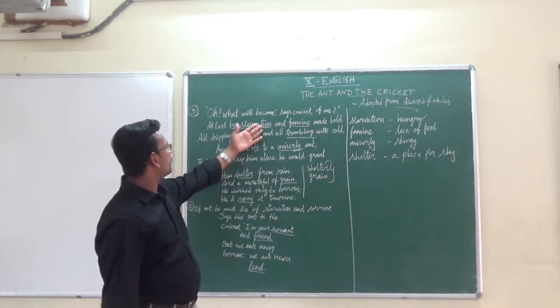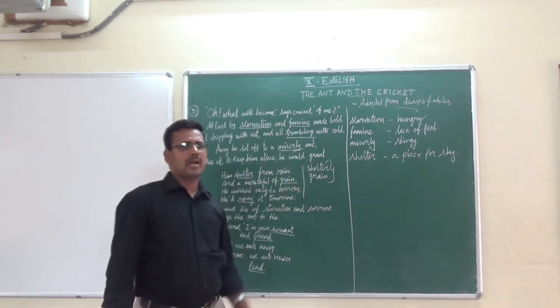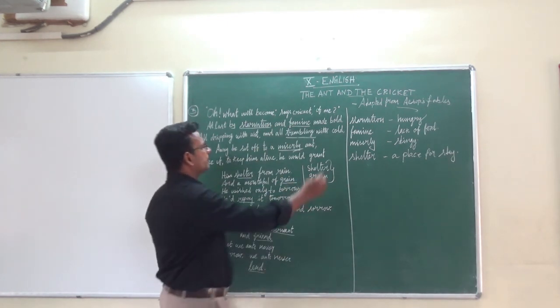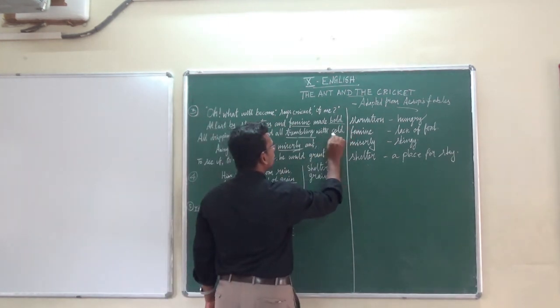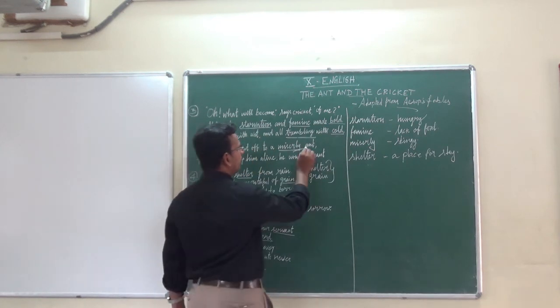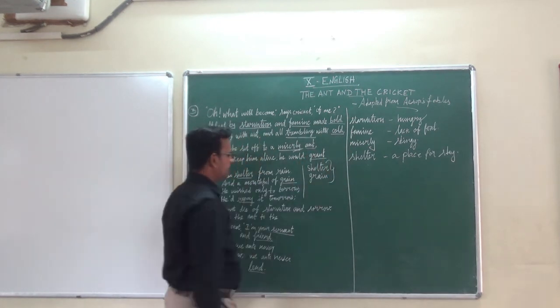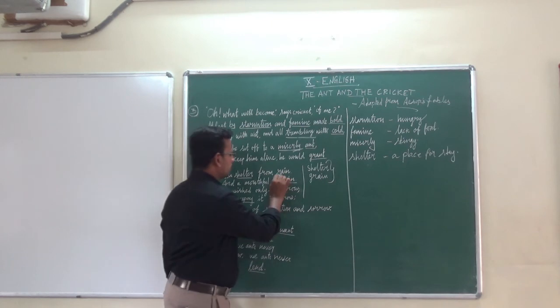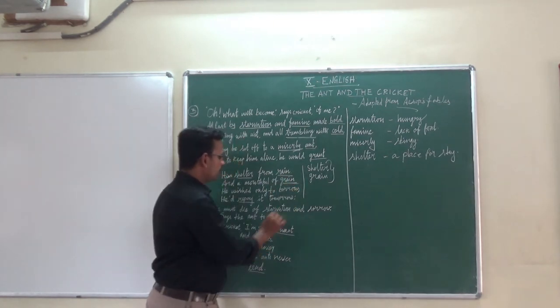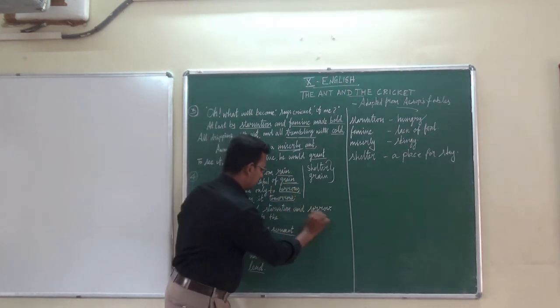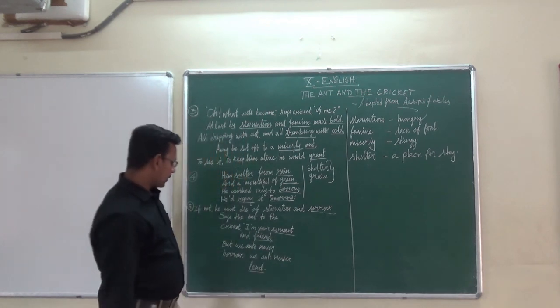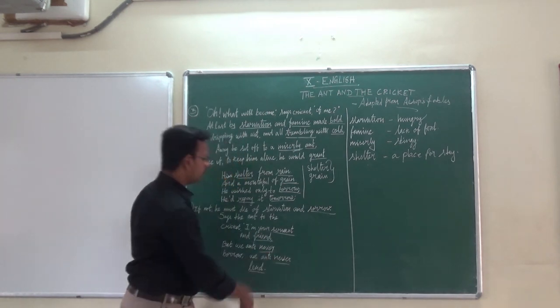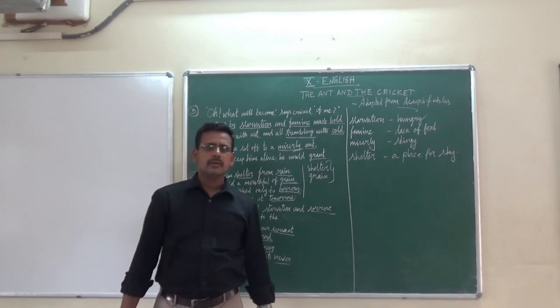Okay, so in the first stanza there are a few rhyming words, that is bold, cold and grant. In this stanza: rain, borrow, tomorrow, sorrow. Okay, here, never. These are all the rhyming words.